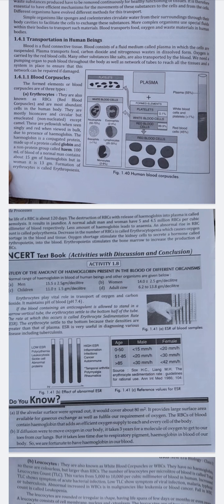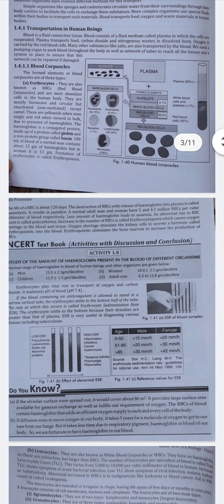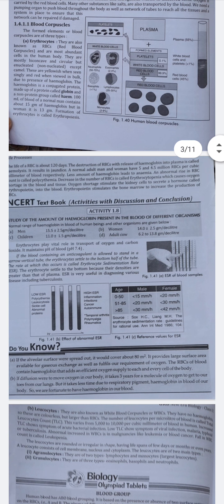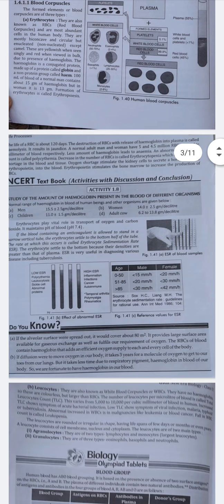Oxygen shortage stimulates the kidney cells to secrete the hormone called erythropoietin in the blood. Erythropoietin stimulates the bone marrow to increase the production of the RBCs. Now, erythrocytes play a vital role in the transport of the oxygen and the carbon dioxide. It also balances the pH of the body.